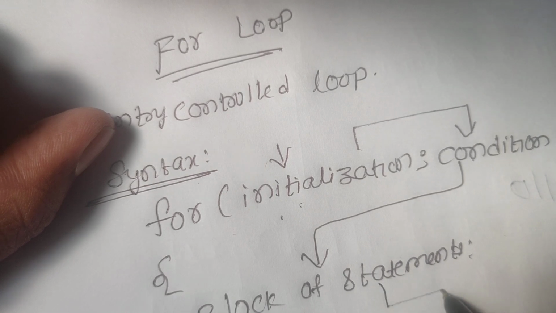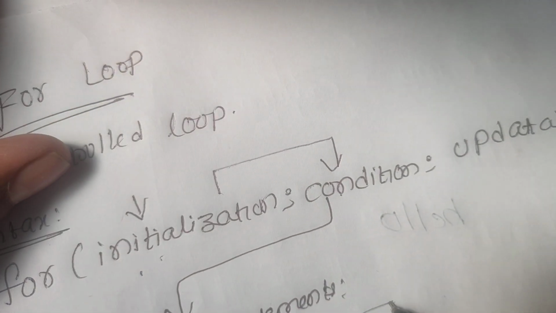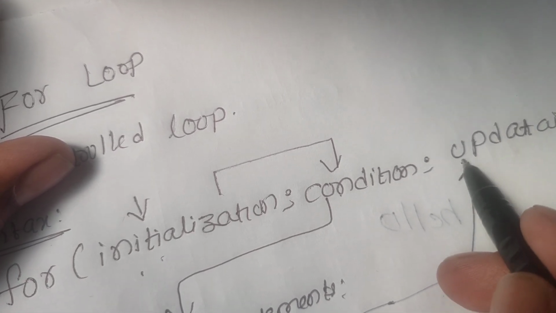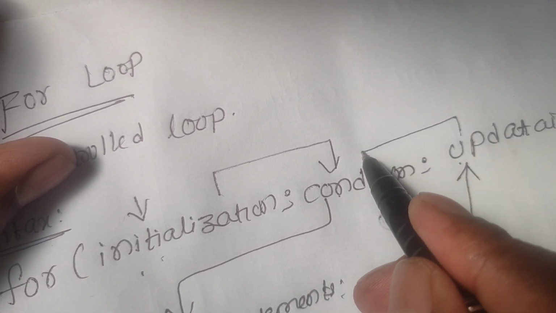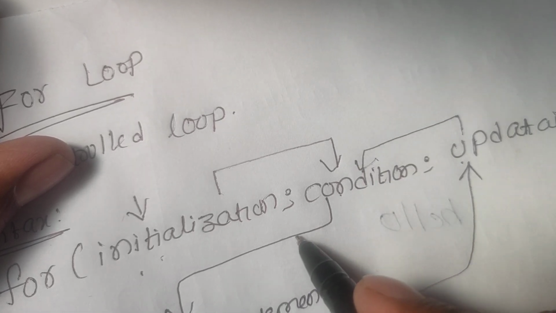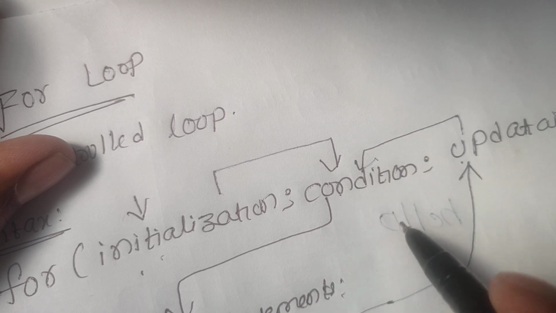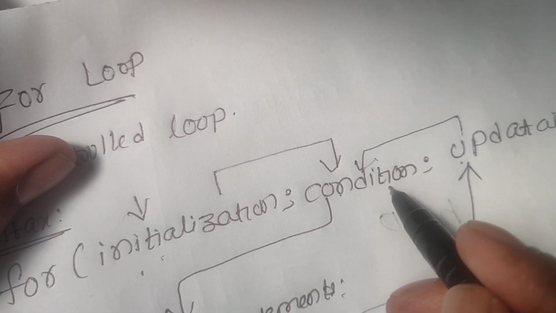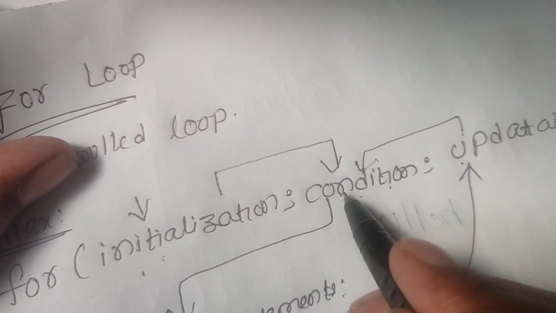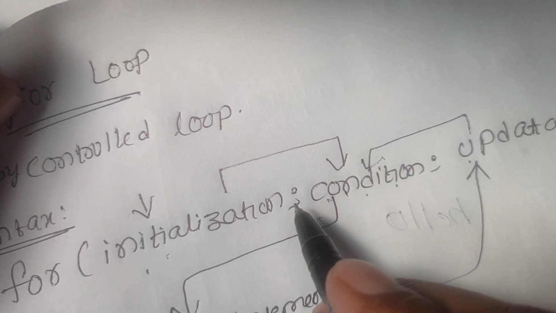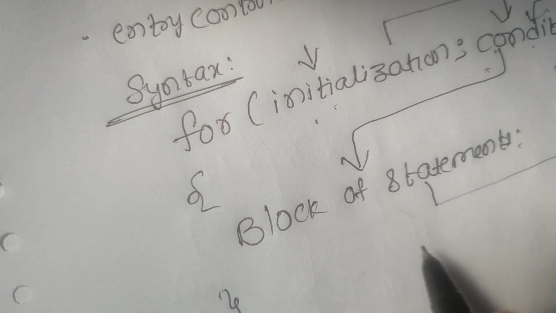After completion of the block of statements, the cursor moves to the updation. After the updation, the cursor once again moves to the condition. That means this loop repeats many number of times, until the condition is false. If the condition is false, then the cursor comes out of the loop. This is the for loop concept.